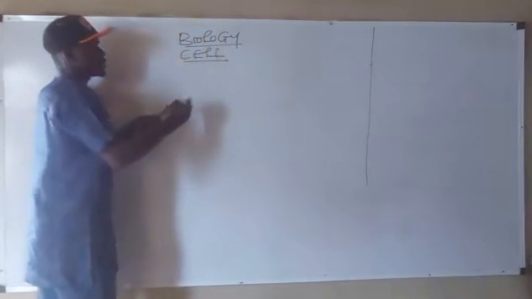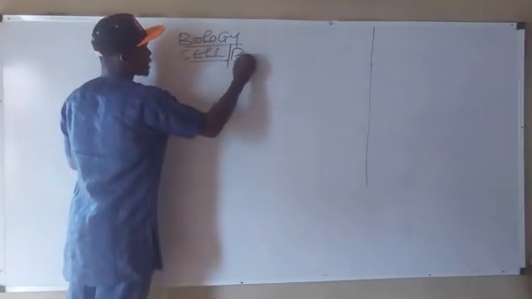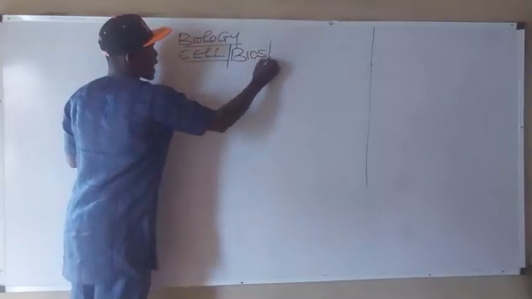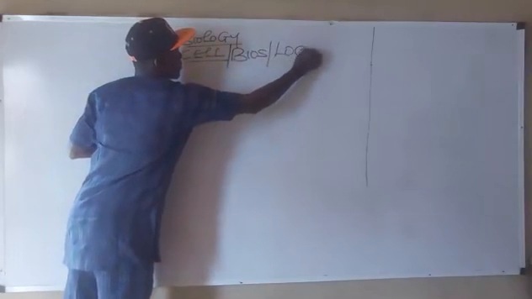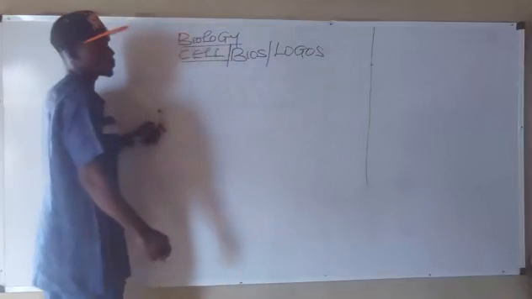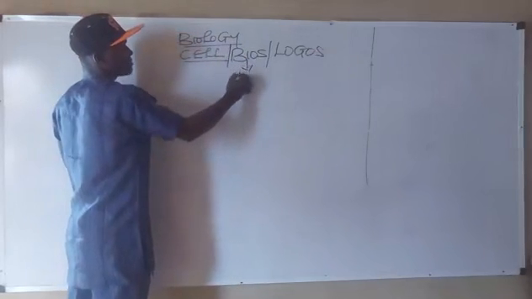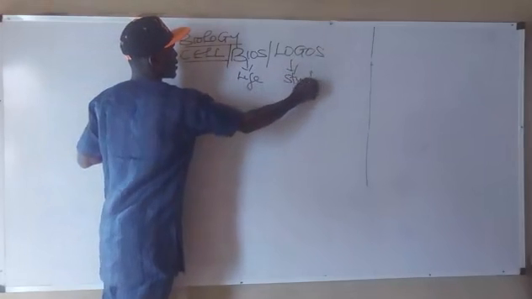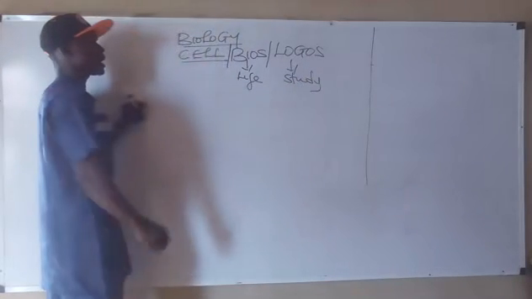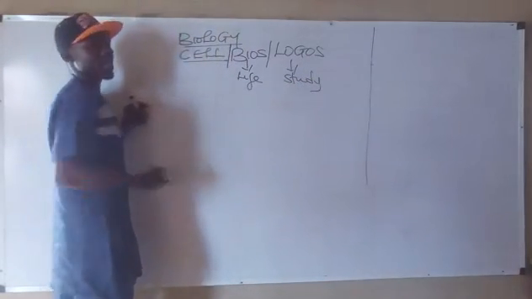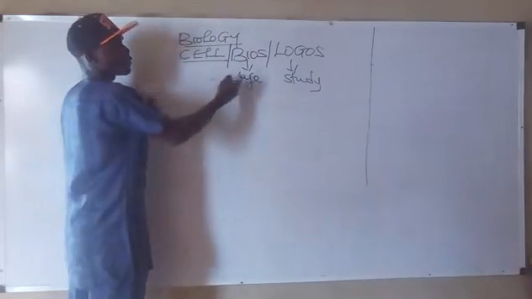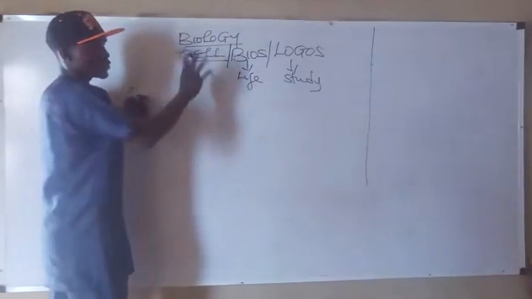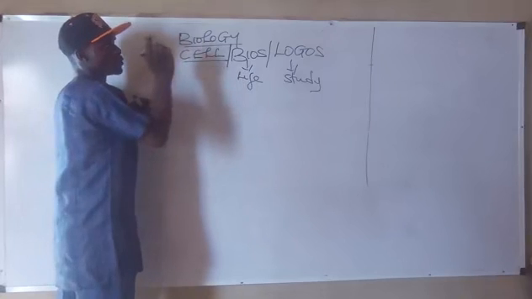Now biology, as you all know, is gotten from two Latin words called bios and logos. Bio means life and logos means study. Alright? So therefore biology is the study of what? Life. Or it is the study of what? Living things. That is all the introductory part to biology.